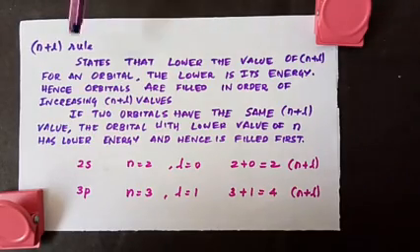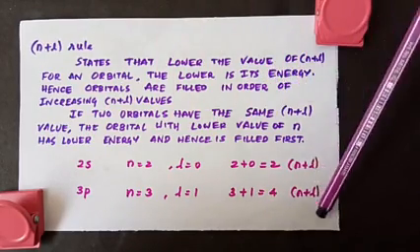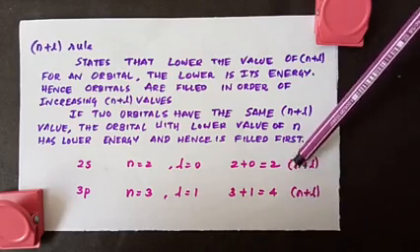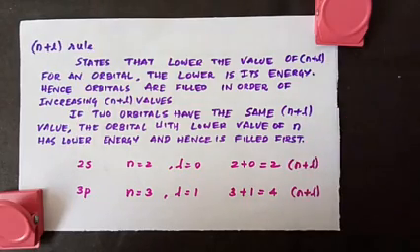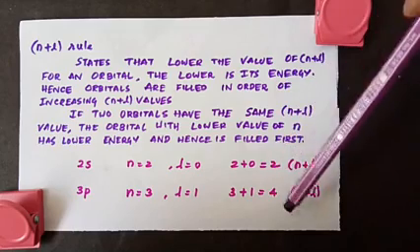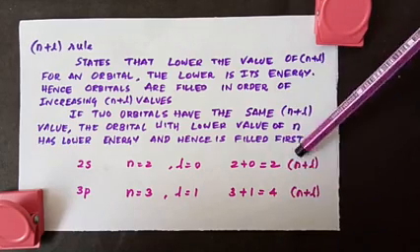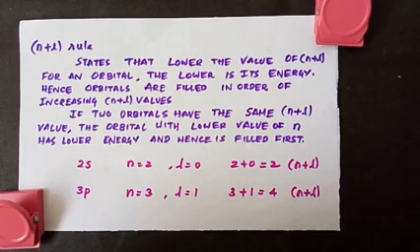So if two orbitals have the same n plus L value, then the orbital with lower n value has the lower energy and hence it is filled first. Suppose you add the values and you get the same n plus L value, then look for the n value. The one with the lower n value will be filled first. So this is what Aufbau's principle says.